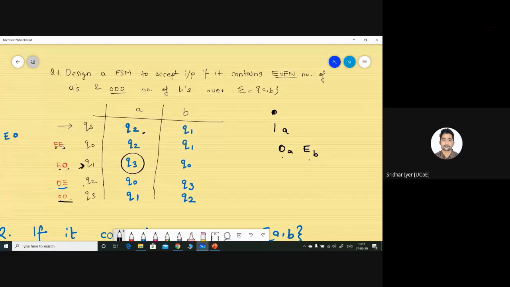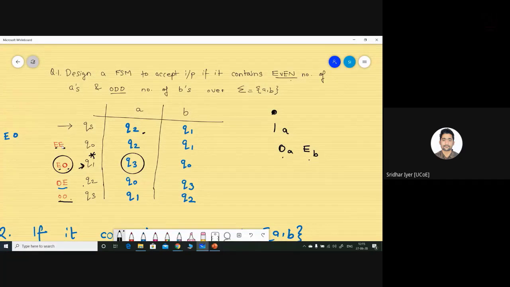So the question is all about an even number of A's and an odd number of B's. This is even A and odd B, so this is my final state Q1. Yeah, Q1, correct. So, got it, everyone?